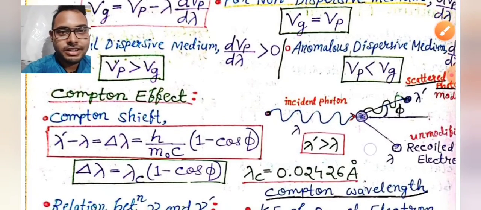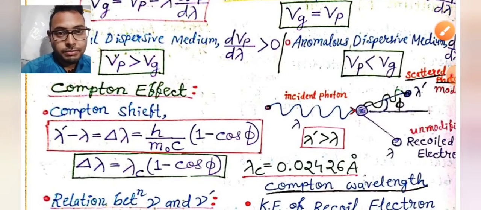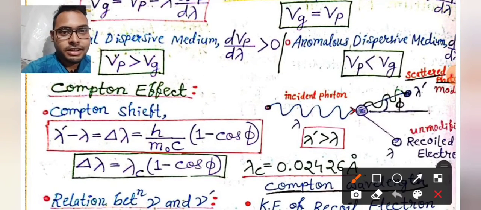Also remember that. And one very important experiment is the Compton effect. The Compton effect is very important to learn quantum mechanics.